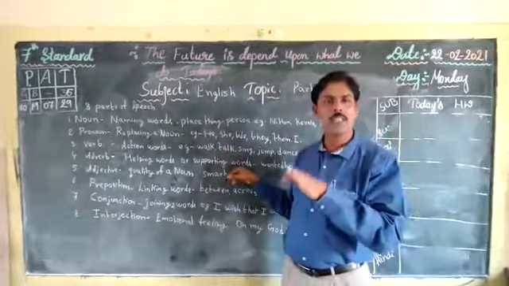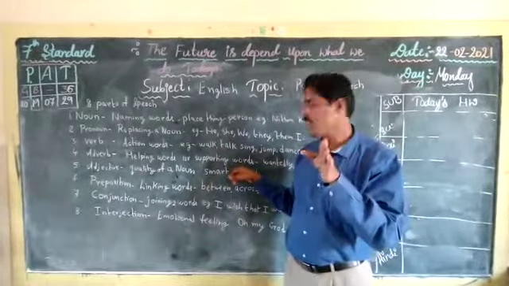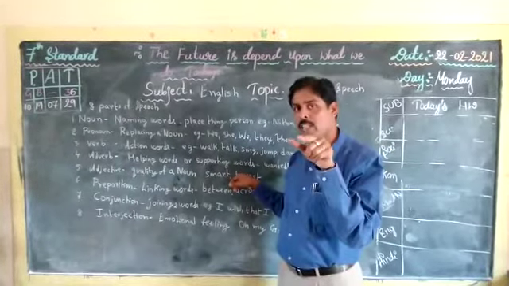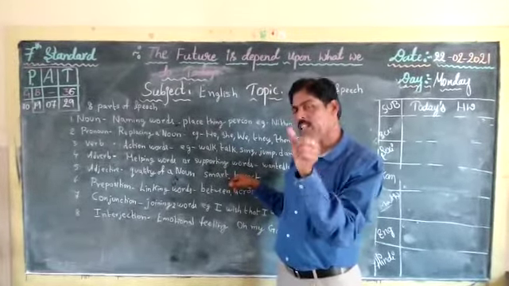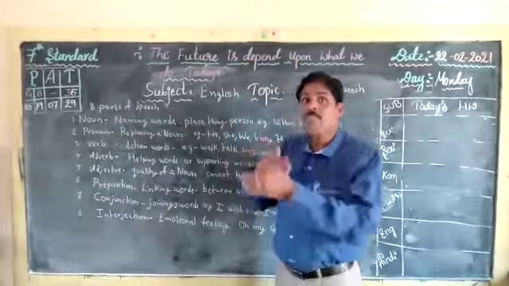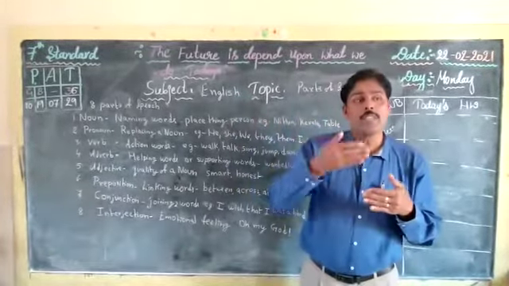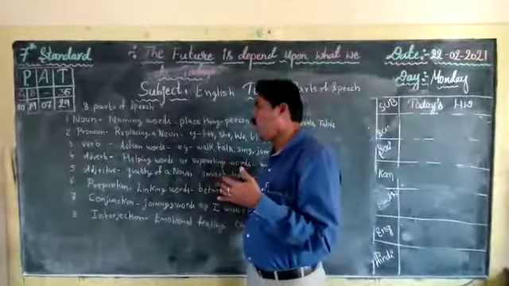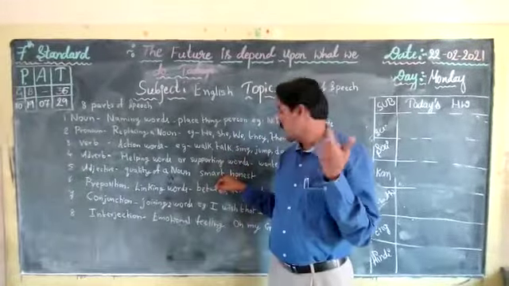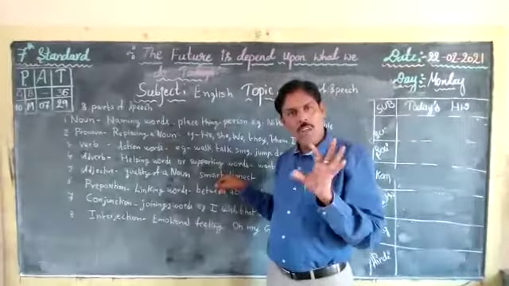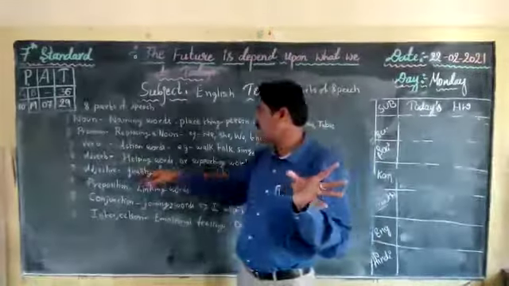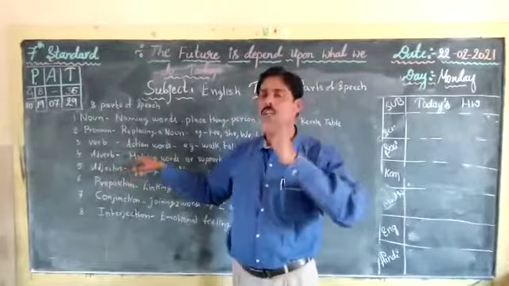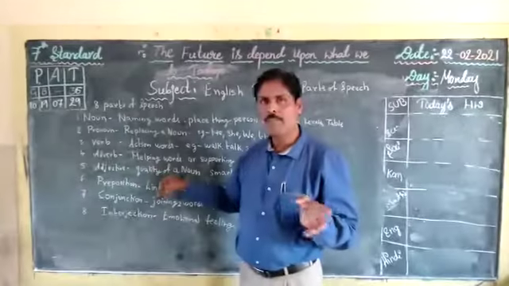Rupa is an honest girl. So what is the quality of Rupa? She is honest. So honest is the quality which defines the noun, which defines Rupa. Rupa is noun. So then it is honest. So honest, smart. All the qualities that we talk about come under adjective, which qualifies the noun. Quality of a noun is explained here.